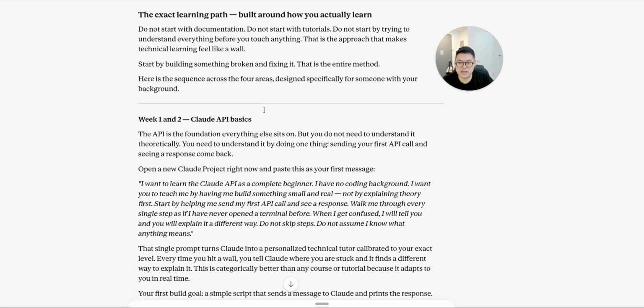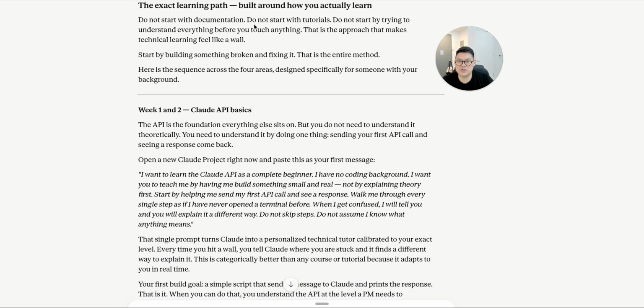And it actually told me, don't start with the documentation. Don't even start with tutorials. Do not start by trying to understand everything before you touch anything. That is the approach that makes technical learning feel like a wall. Start by studying something broken and fixing it. And the entire method here is a sequence. Start with Claude API basics first.